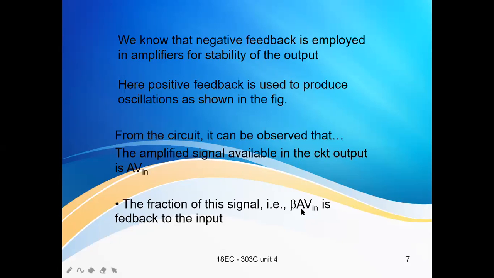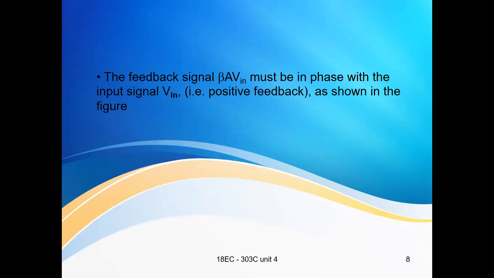So the fraction of the signal is beta times A into Vin as the feedback to the input. The feedback signal must be in phase with the input signal. In positive feedback, the feedback signal should be in phase with the input signal.